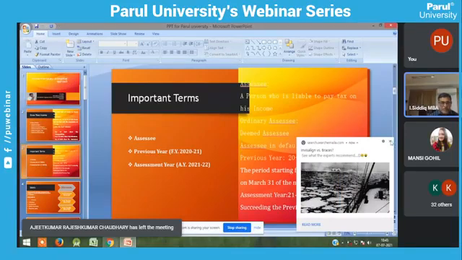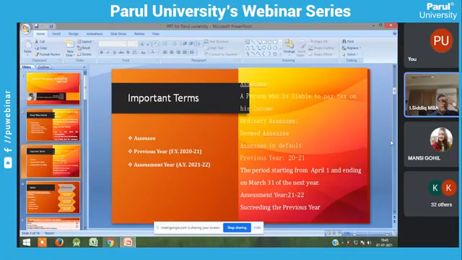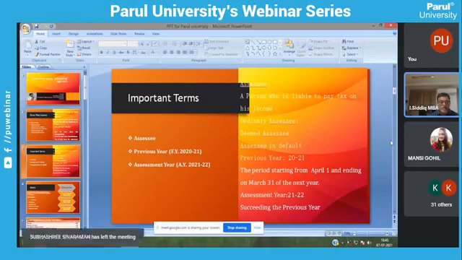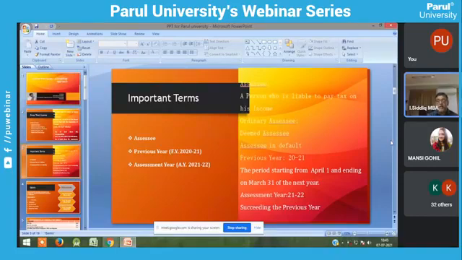The next category, assessee in default. A person fails to fulfill his statutory obligations. A person has income but has not paid tax to the government. So he is called an assessee in default, but it is mandatory, he has to pay tax to the government.